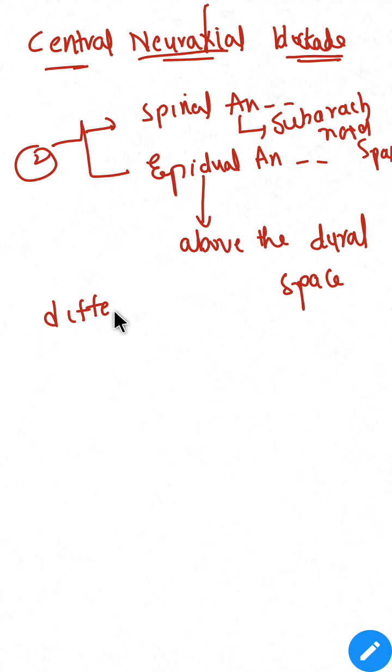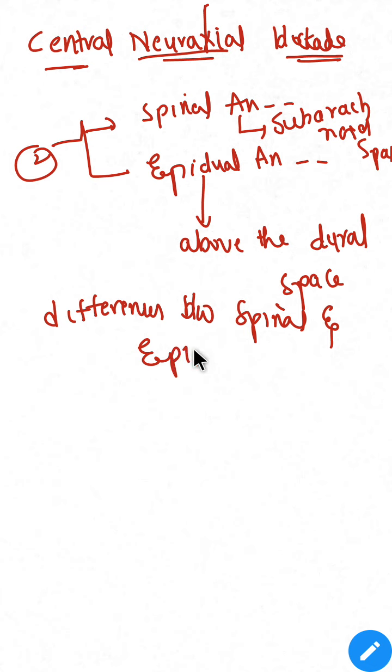Differences between spinal and epidural.